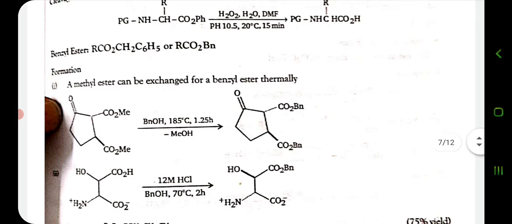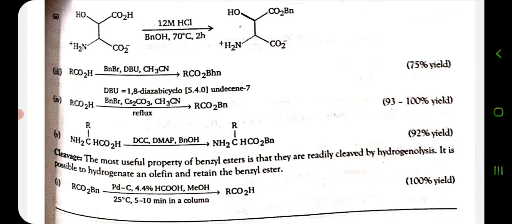In this manner, the carboxylic group is also converted to benzyl esters. In the formation of benzyl ester, a methyl ester can be exchanged for a benzyl ester thermally. For cleavage, the most useful property of the benzyl ester is that it is readily cleaved by hydrogenolysis, and it is possible to hydrogenate an olefin and retain the benzyl ester.